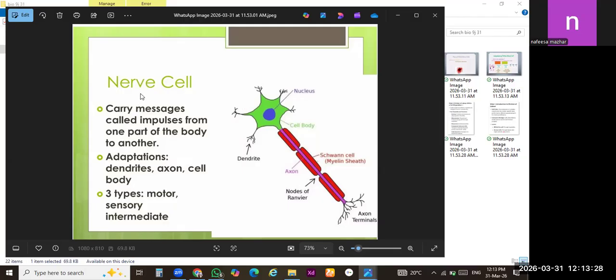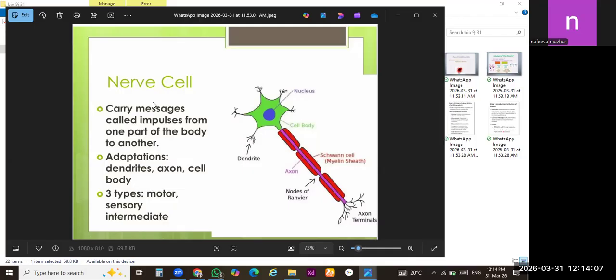Today, we will start our topic from the nerve cell. This is also the same topic, cell specialization. Nerve cell, the name indicates nerve. Nerve is related to the brain. So nerve cells are special types of cells which are specialized only to carry messages from the brain to body parts and from body parts to the brain. We are very familiar with the term neurons. When these nerves join together, they make neurons. Nerve and neuron, both are the same.